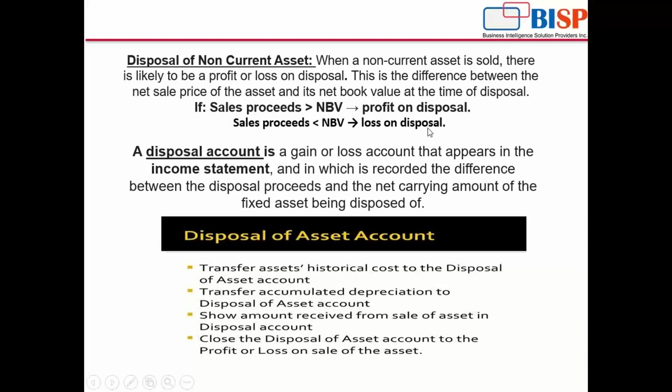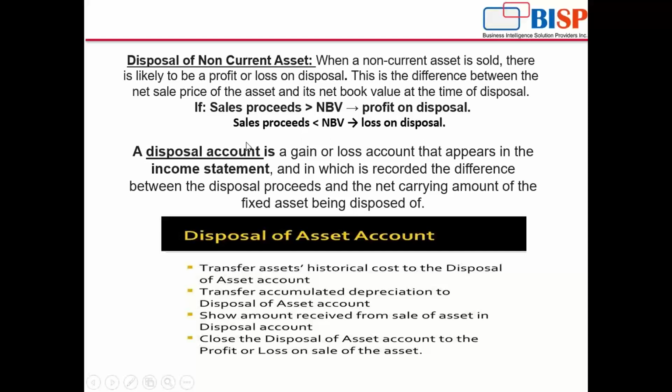That means suppose the book value of the asset is 8,000 and we sell that asset at 16,000, so 8,000 is the profit on disposal. That is, the sale proceed is 16,000, which is greater than the 8,000, the book value of the asset, so there is a profit, and vice versa will be the case.